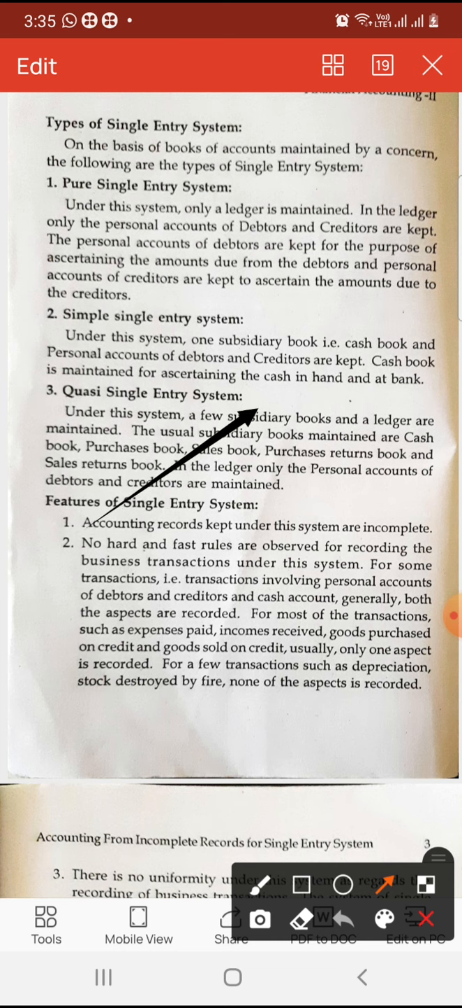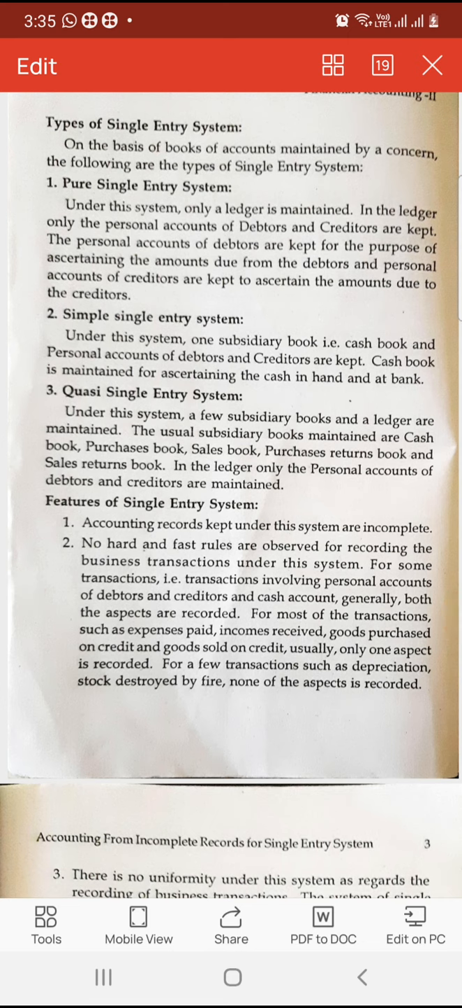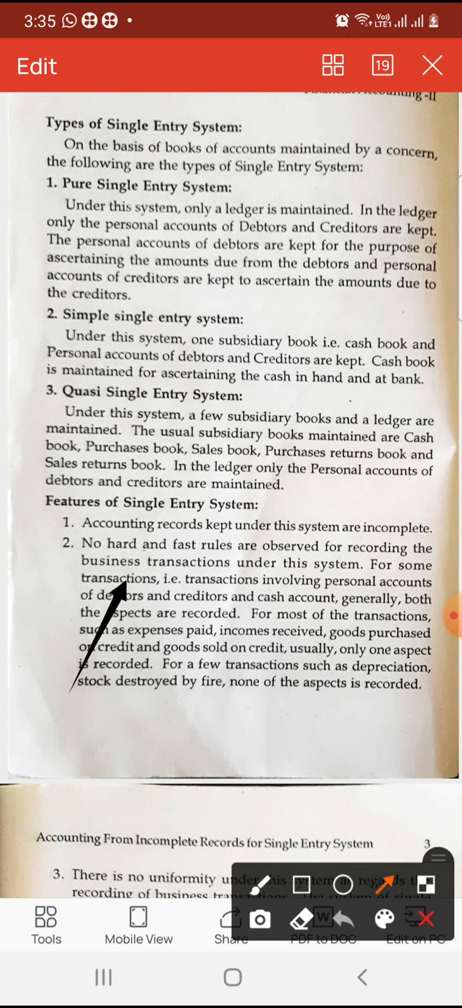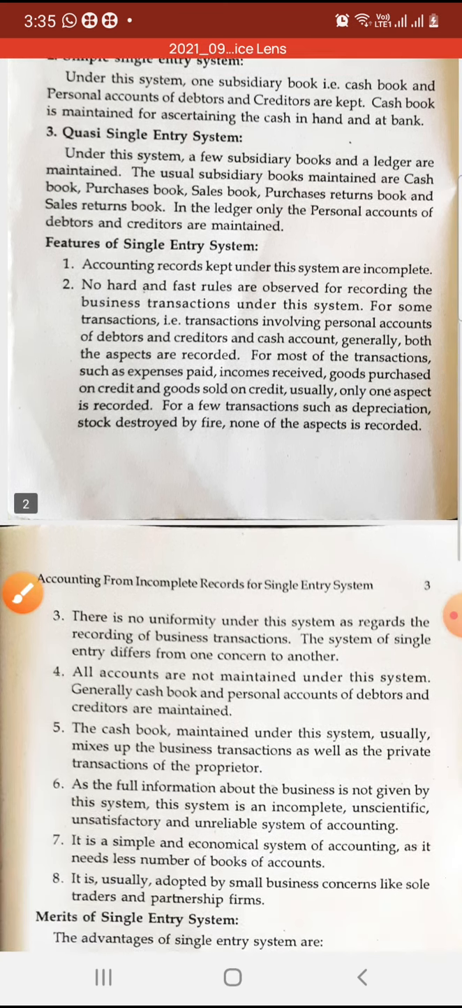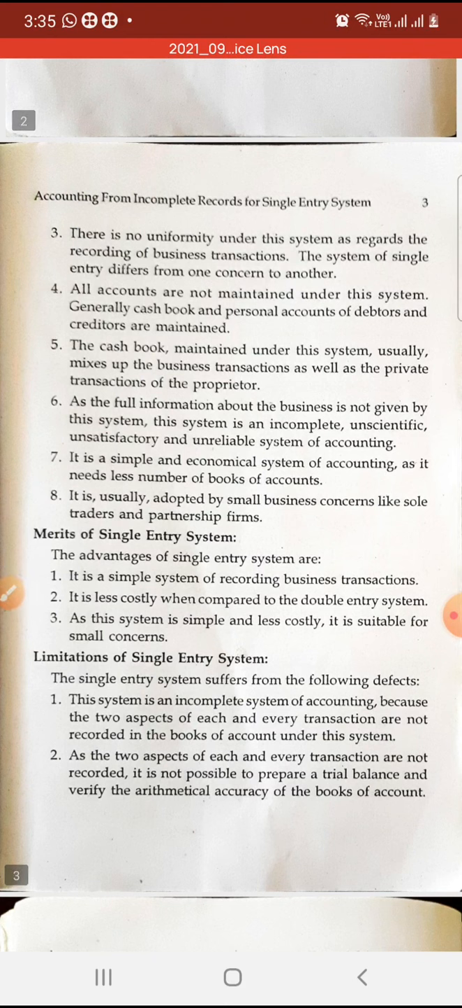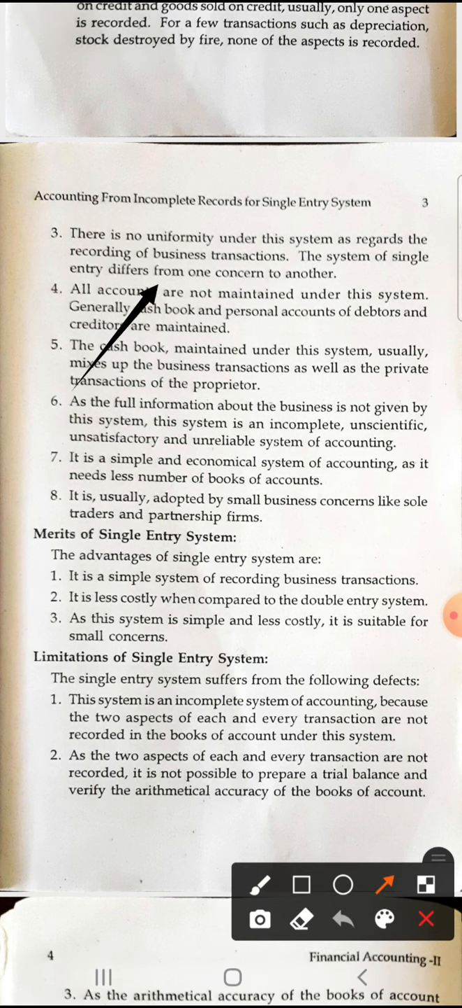All these are maintained. Now next we will see the features of the single entry system. Under the single entry system, the accounting records kept are incomplete. Incomplete records are maintained under this system. There are no hard and fast rules for maintaining them. There is no uniformity under this system regarding the recording of business transactions, because no rules or principles are followed, so there is no uniformity. All accounts are not kept under this system.